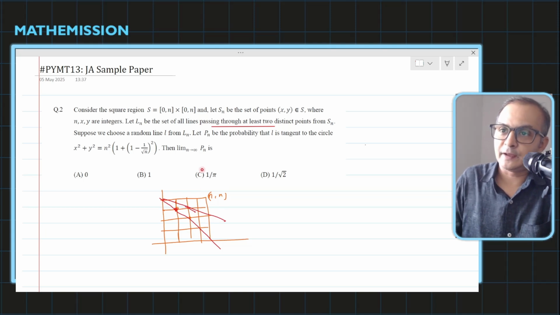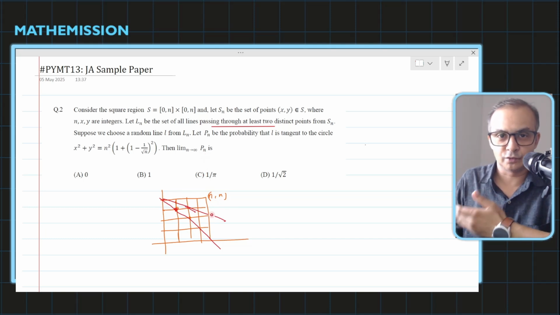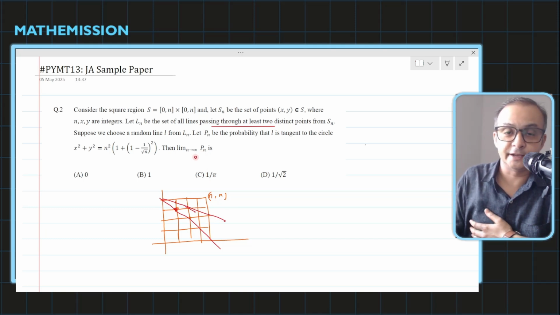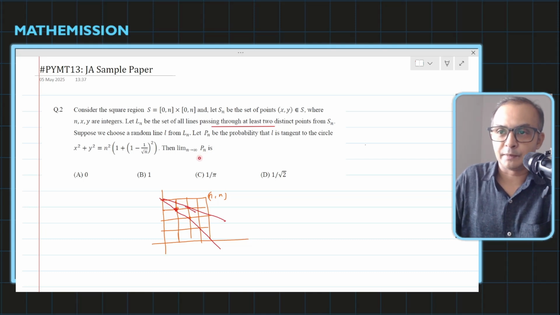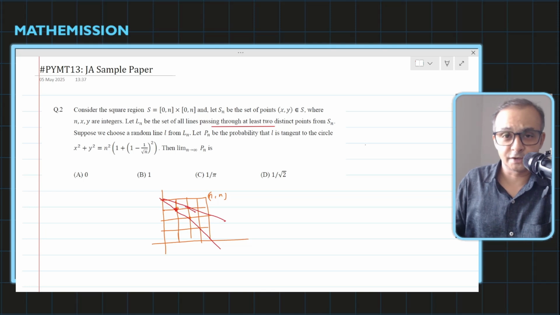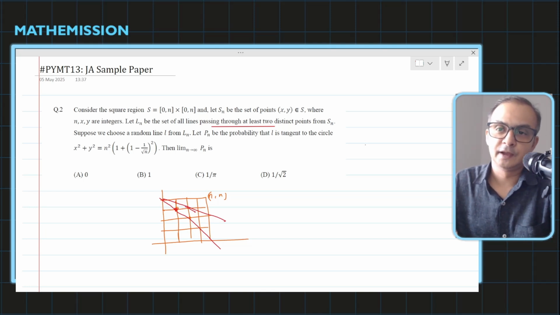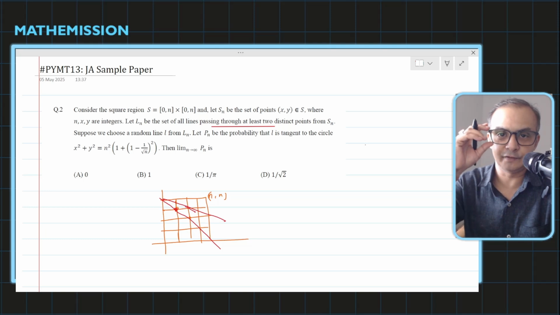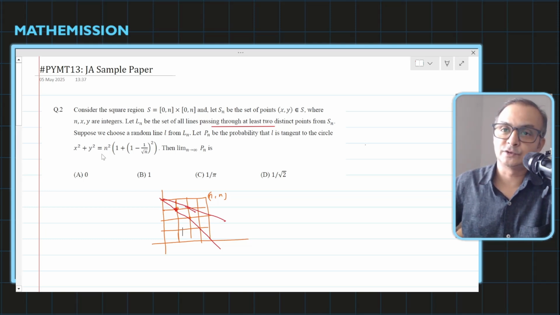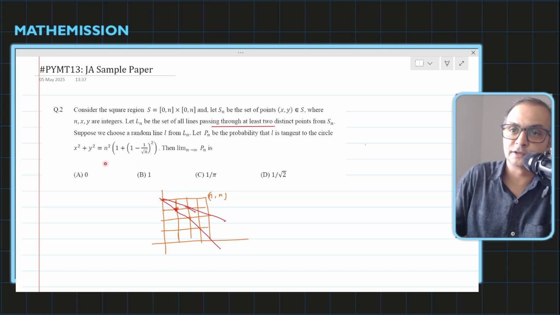But it is for general n actually, and it's not for n equal to 1, 2, and 3. It is for n tending to infinity. That probability you find, and that will be the answer. But first of all, we have to understand how this is geometrically possible, and whether we can structure this kind of thing or not. So let's start thinking, and then we will count. So the idea is that suppose I am substituting n equal to 1 in this equation of the circle.